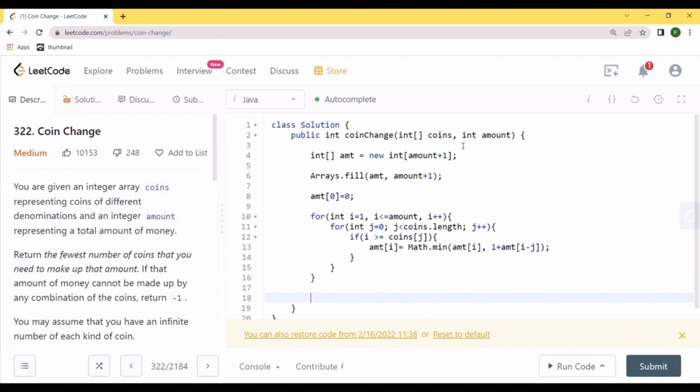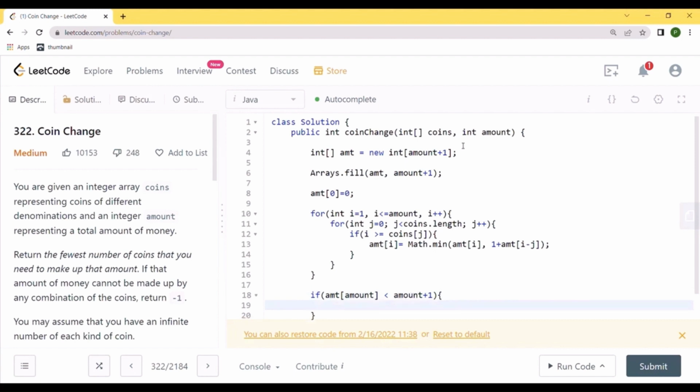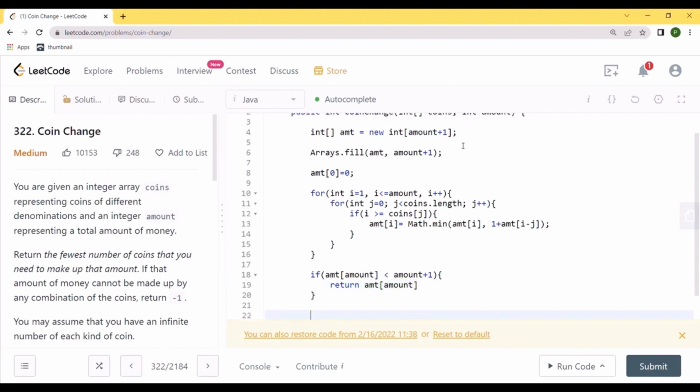So after this iteration we just need to check that if for any given amount, so amount of amount, if that is less than the value amount plus 1, which means that we have been able to generate this amount. So in that case we would return whatever the value we found, else we can simply return -1.